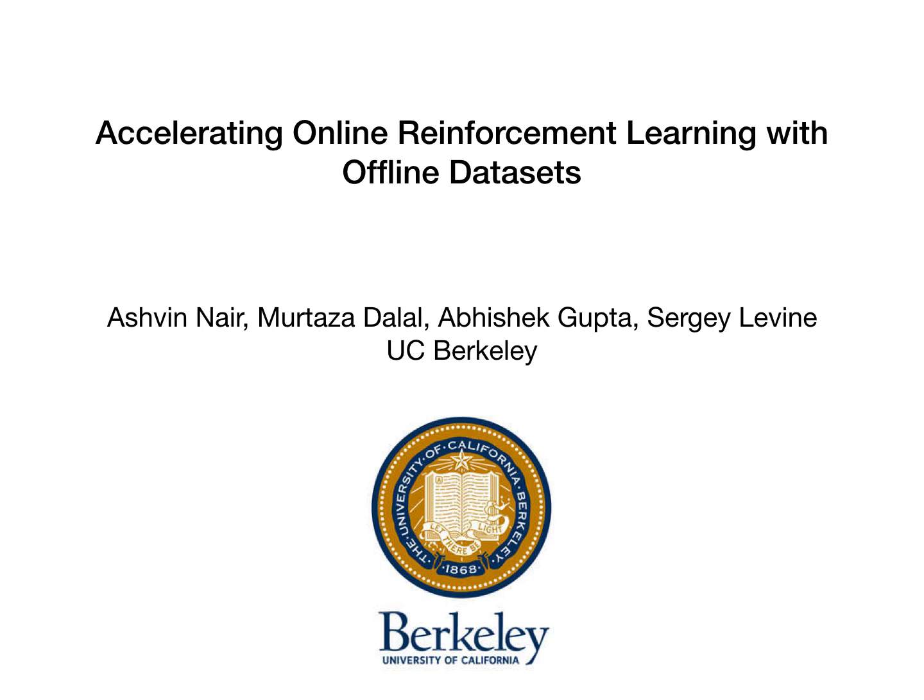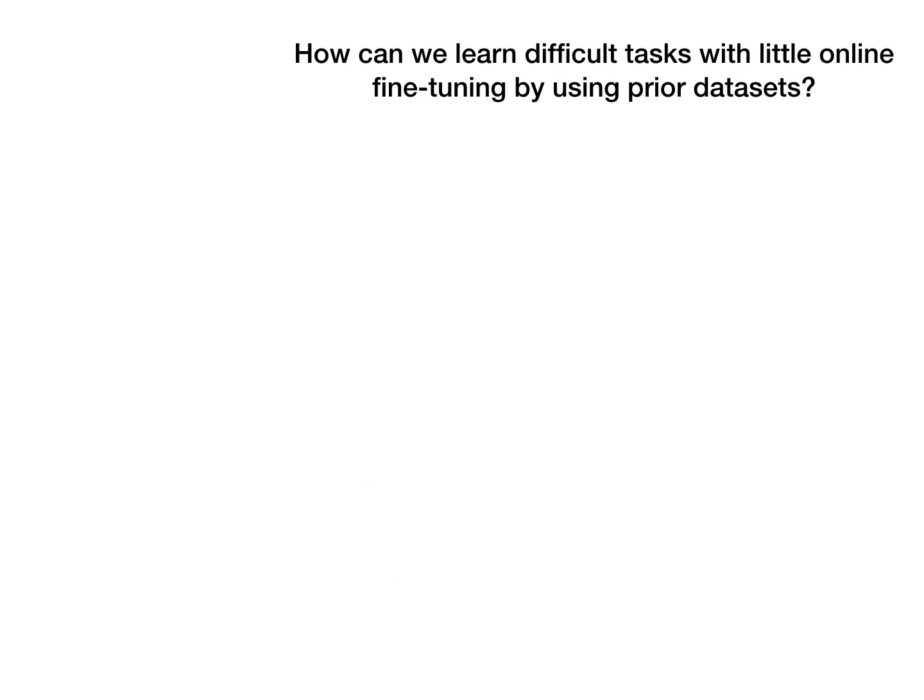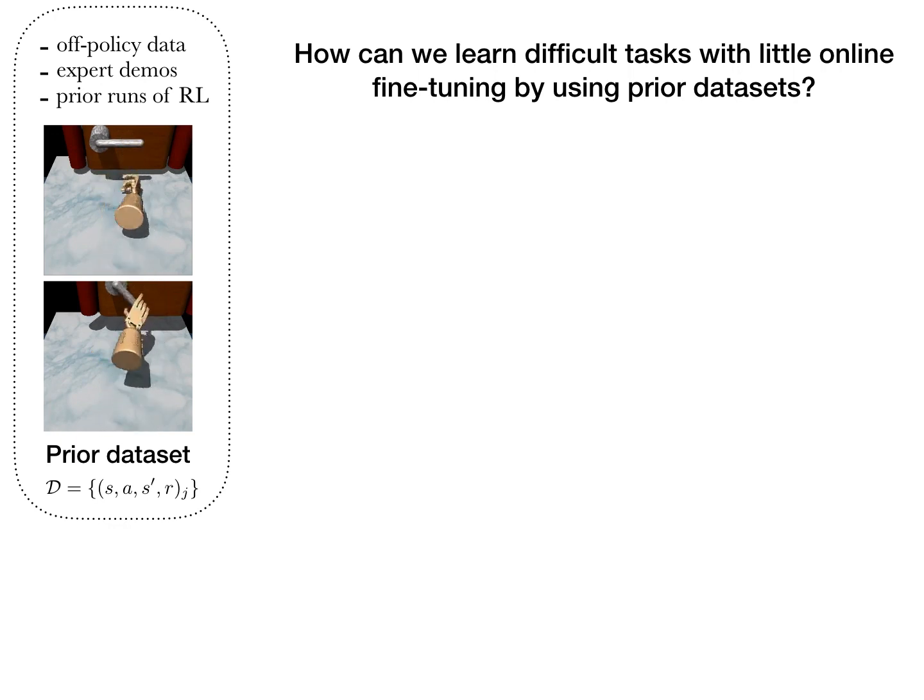In this paper, we present accelerating online reinforcement learning with offline datasets. How can we learn difficult tasks with little online fine-tuning by using prior datasets? Consider this door opening task. Prior data to solve the task may be available as off-policy data from expert demonstrations or from prior runs of RL.